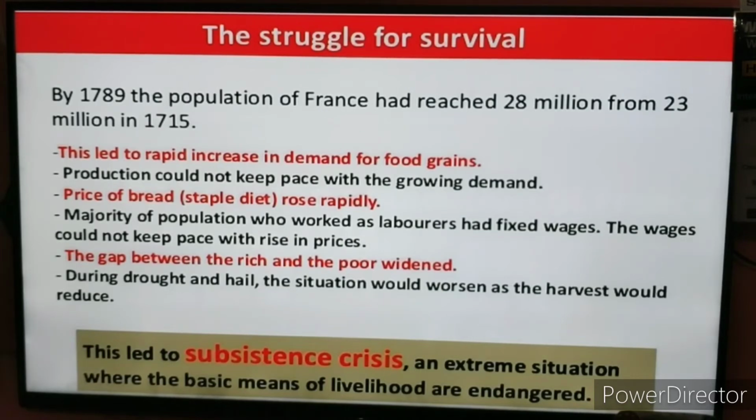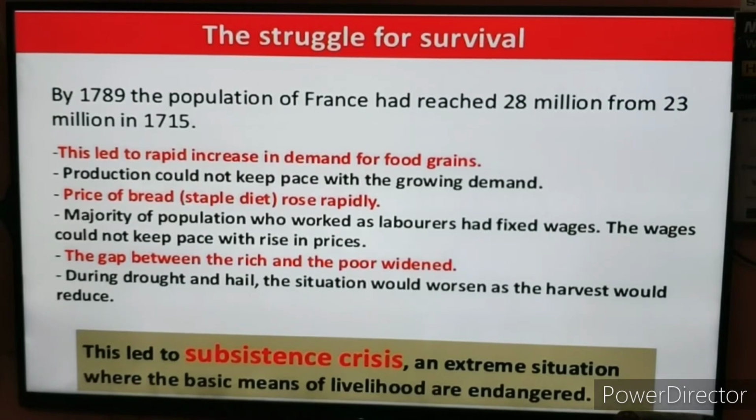That extreme situation of the people is known as subsistence crisis. They wanted to survive, but there is a crisis for their survival, and they are not able to get the basic needs, the bread and butter of the everyday meal. When their livelihood is endangered, that situation is known as subsistence crisis.